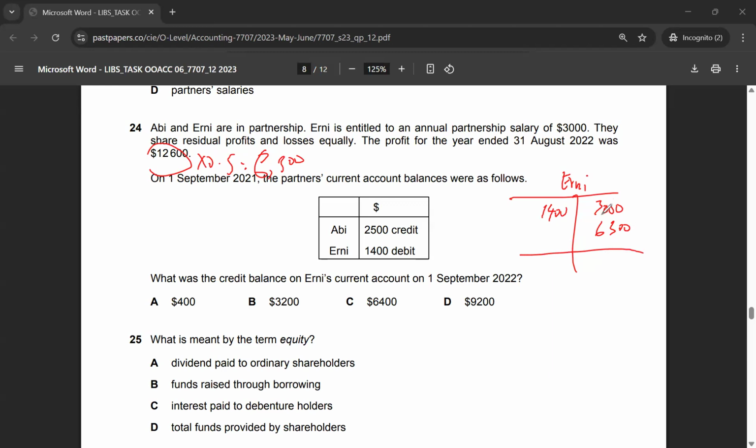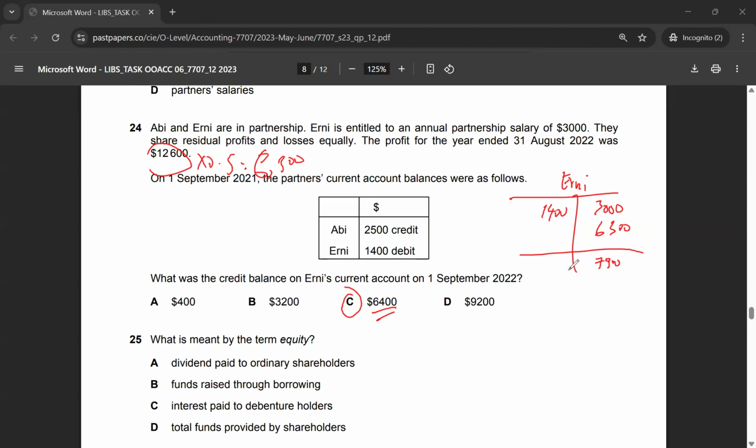So this is 9,300. 9,300 minus 1,400 gives me 7,900. And that's not an answer here. Oh, well, the correct answer to multiple choice 24 as per the marking scheme seems to be option C, 6,400. And based on the question, I'm not able to get this answer here.